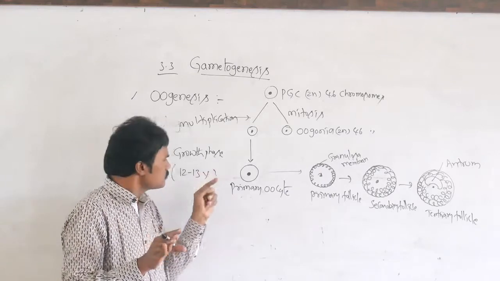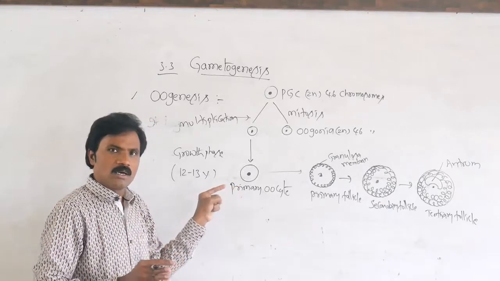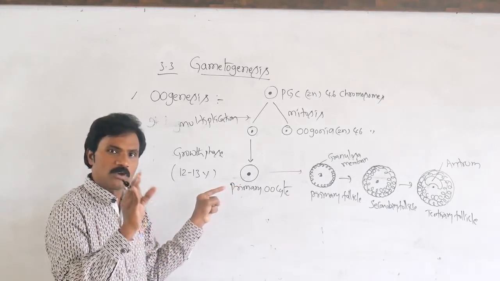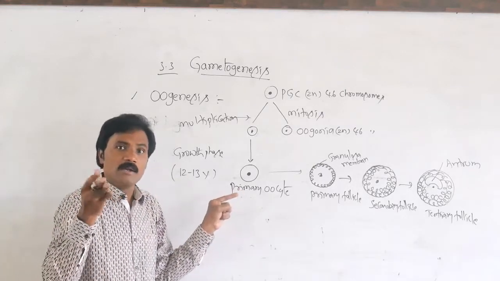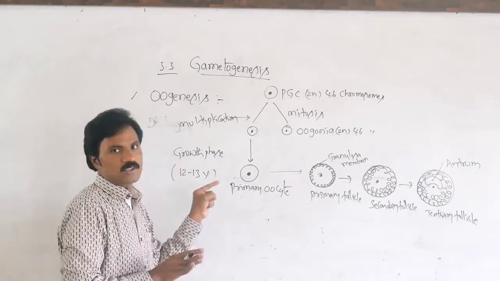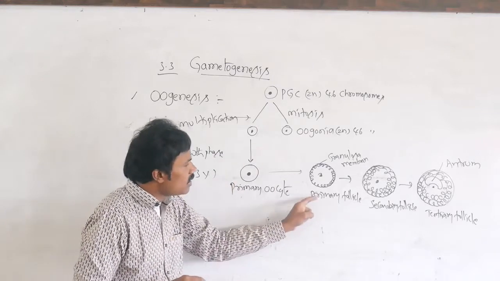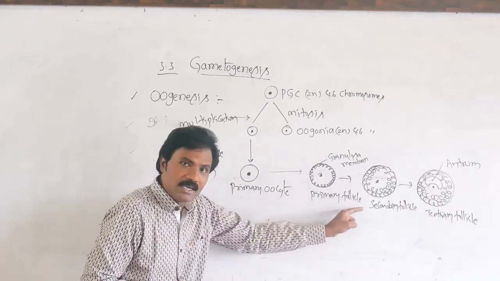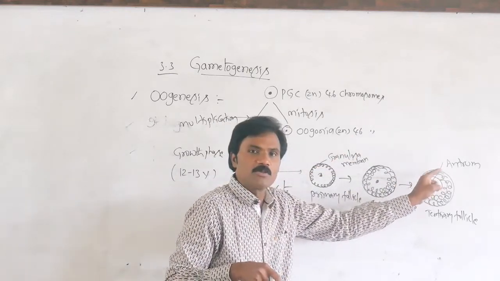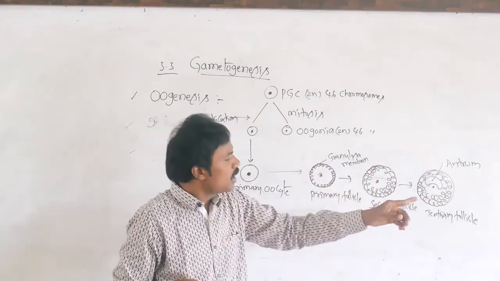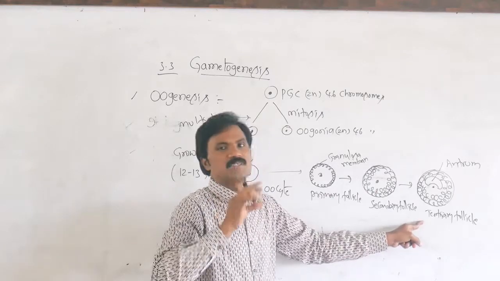After formation of the primary oocyte, it is immediately ready to start meiosis 1. Meiosis 1 has prophase 1, metaphase 1, anaphase 1, telophase 1, then meiosis 2. In prophase of meiosis 1, it is arrested. Whenever it reaches puberty, it is already at the primary follicle stage, then secondary with one more granulosa membrane, then tertiary, where the antrum is present as the indication. Whenever the tertiary follicle forms, it completes its meiosis cell division.